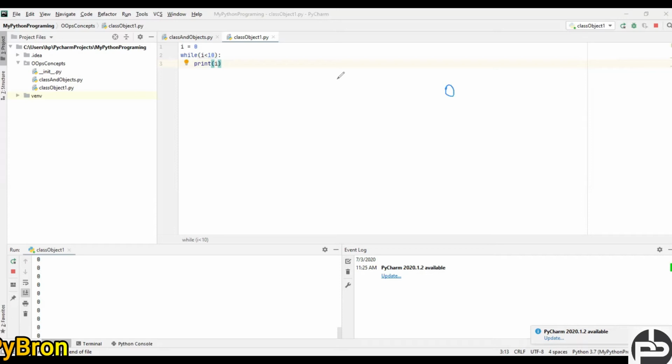Okay, anyway, let's do one more thing. Let me clear this. We can do the same thing we did in a for loop, but before that we are going to see how to avoid this kind of infinite loop.